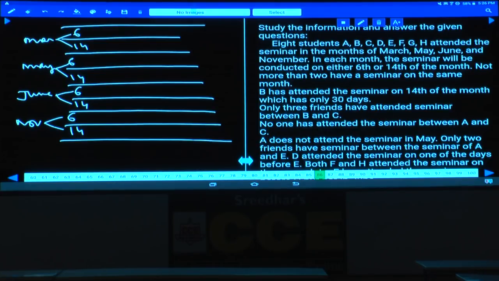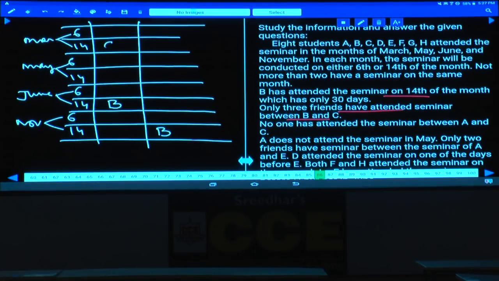B has attended the seminar on the 14th of a month which has only 30 days. How many months do we have with 30 days? There are 2 months, June and November. And the 14th of these. Hence, what are the different possibilities here? B can be June 14th, or what is the second possibility? B can be on November 14th. Isn't it? 2 possibilities.